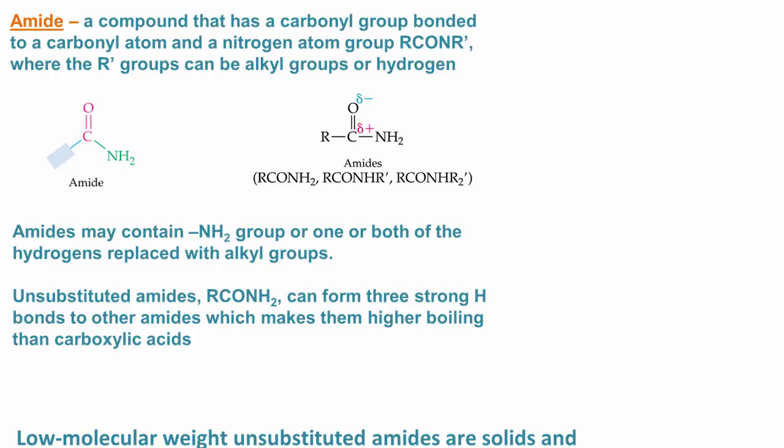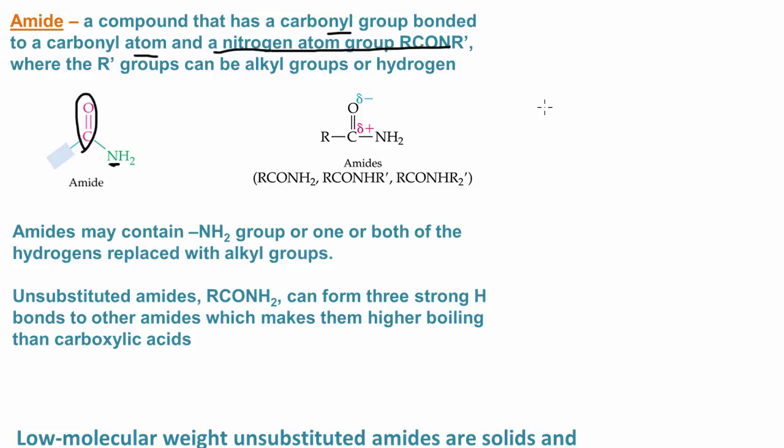In this video, we're going to talk about amides. Now, amides are compounds that have a carbonyl group and a nitrogen atom group. Okay, so for example, what we have here is a carbonyl group, and bonded to the carbonyl carbon is a nitrogen.